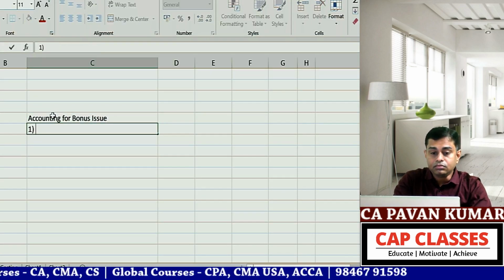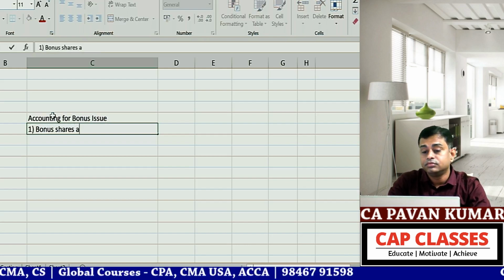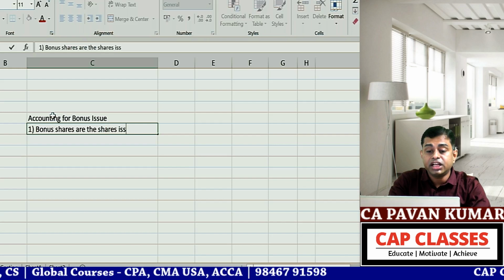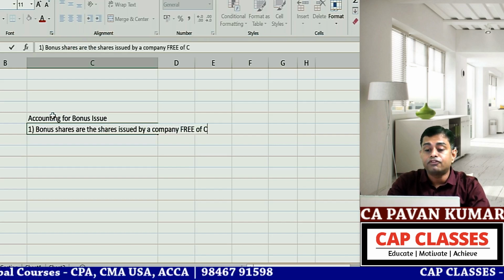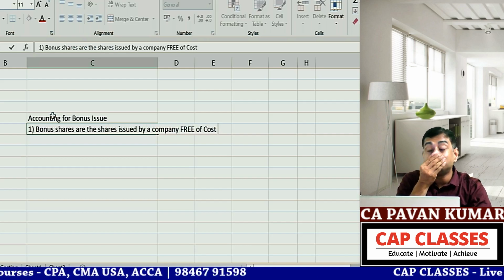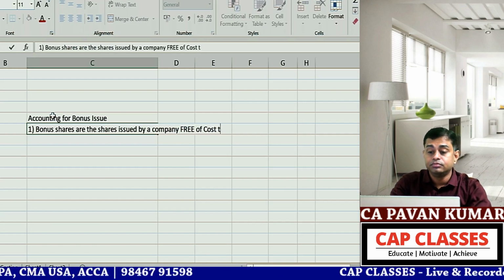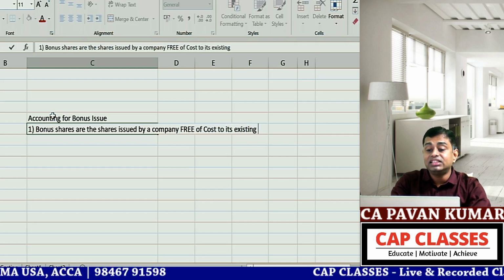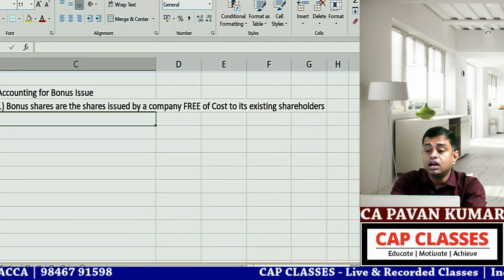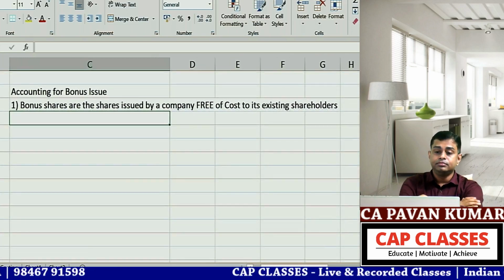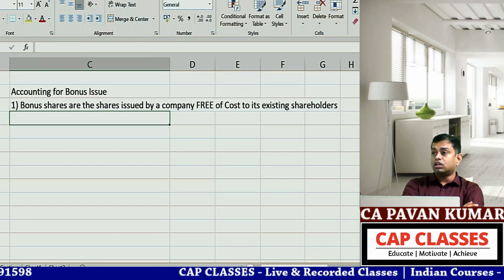Under that, write down point one. Bonus shares are the shares issued by a company free of cost to its existing shareholders.